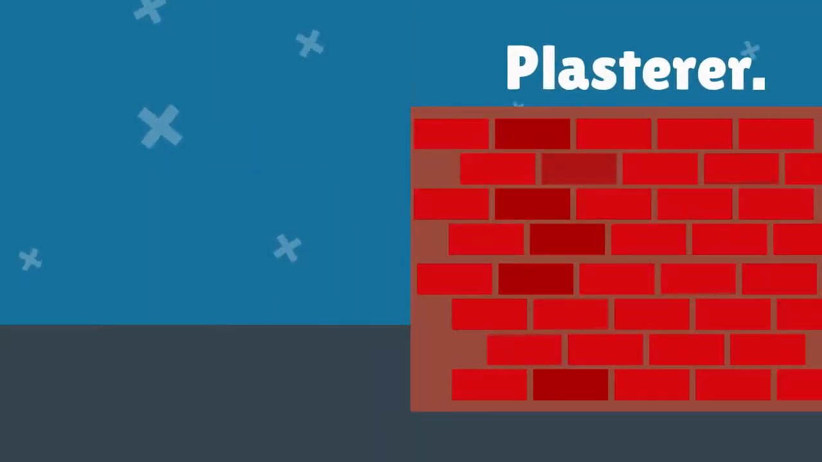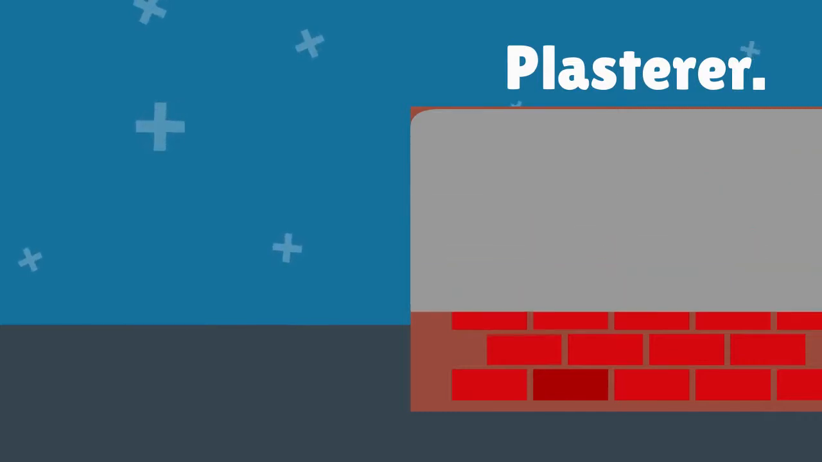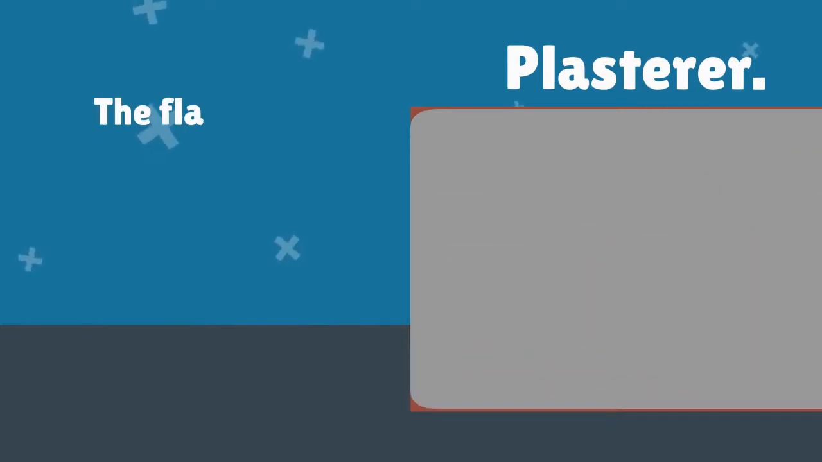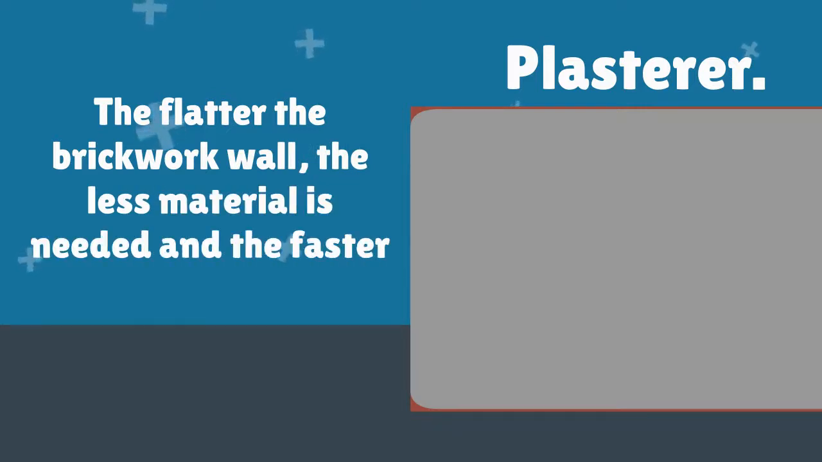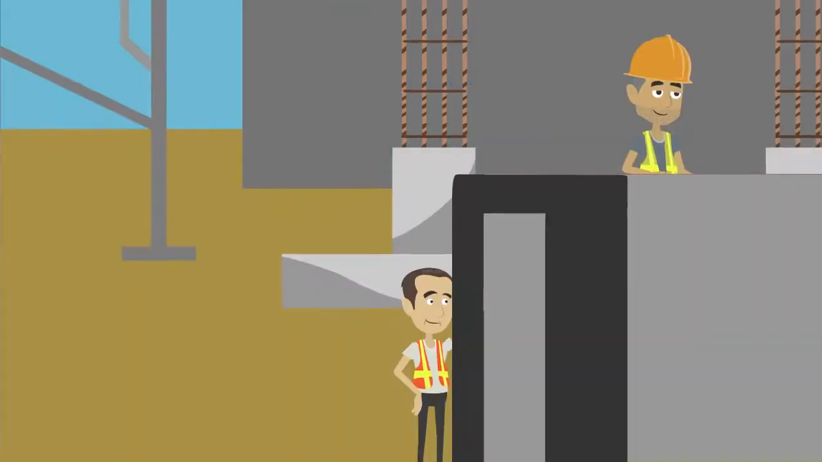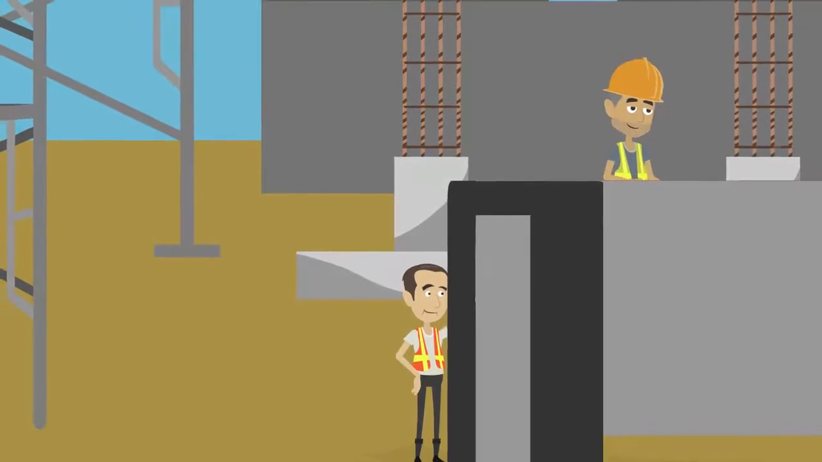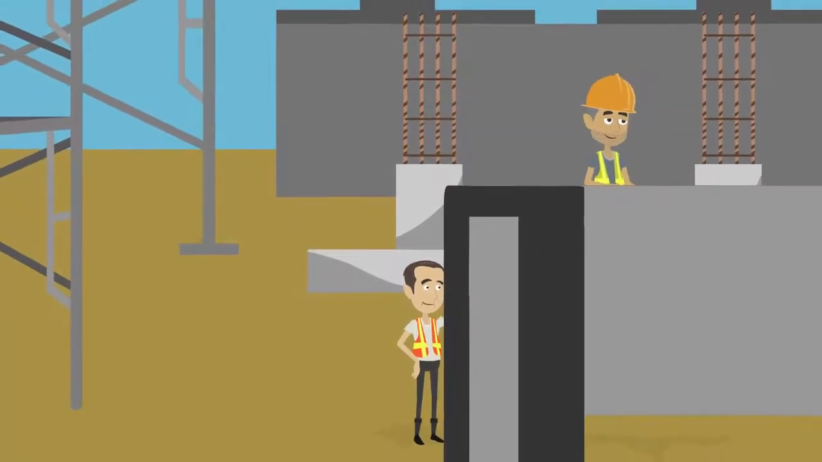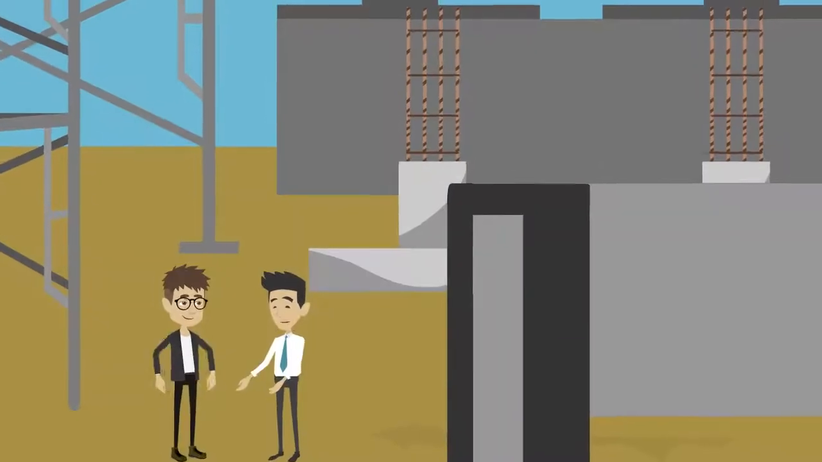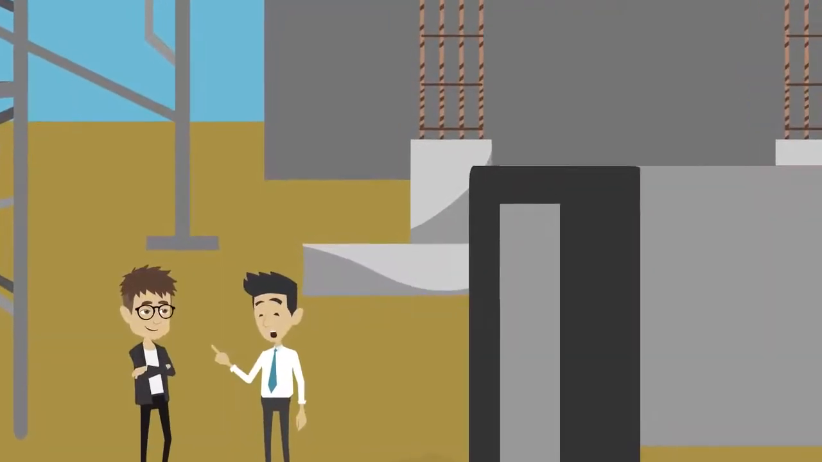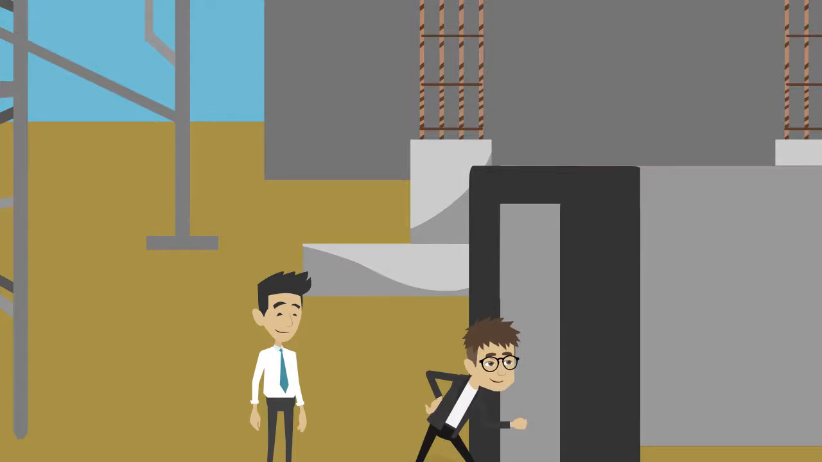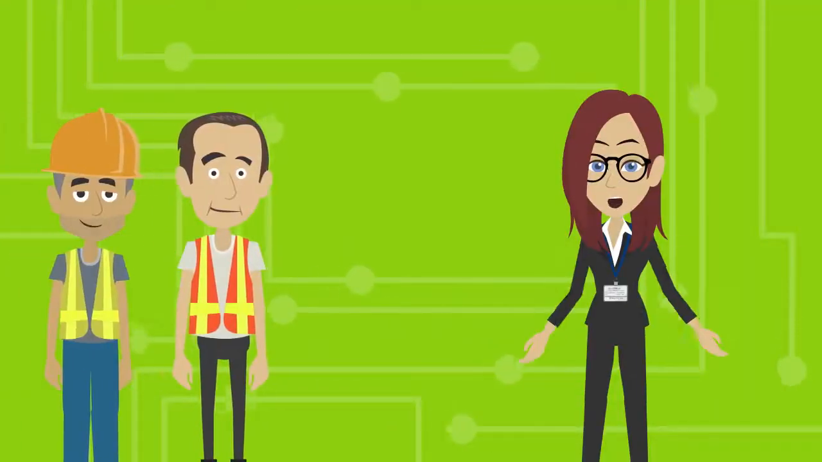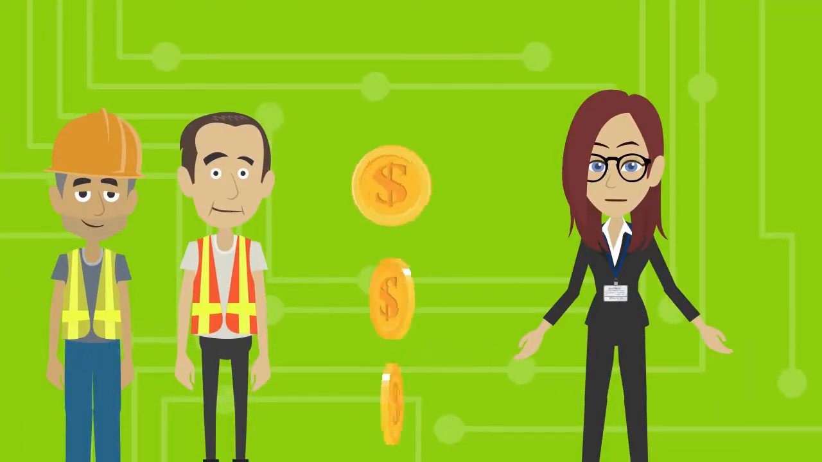Next is the plasterer, who will apply a stucco layer to the brickwork wall. The flatter the brickwork wall, the less material is needed, and the faster the job is done. As the bricklayer worked as quickly as possible, the brickwork wall did not become as flat. When the work is handed over to the contractor, the requirements are only visually inspected by the contractor. The installment payments proceed in the same way as with the bricklayer.